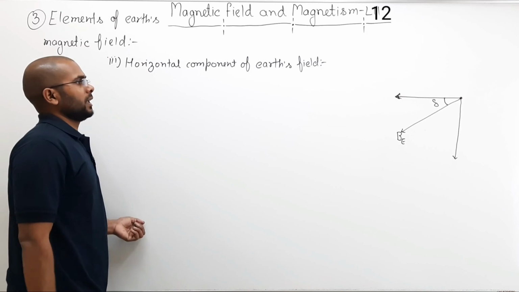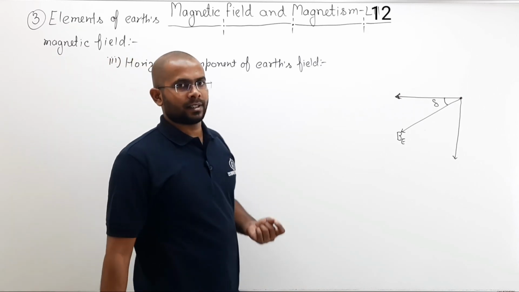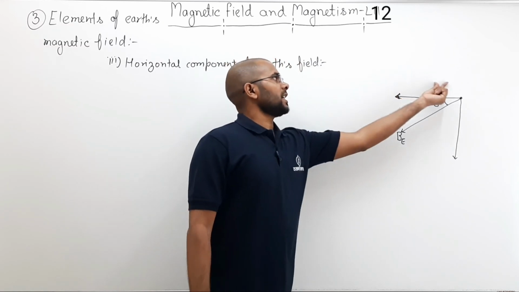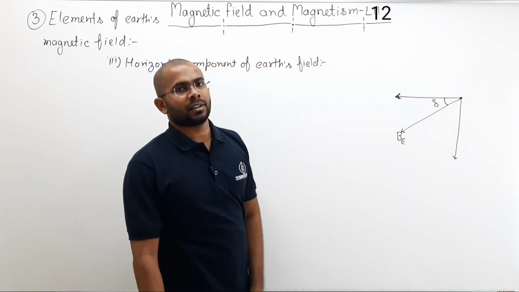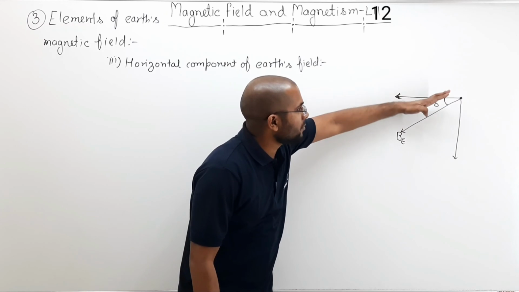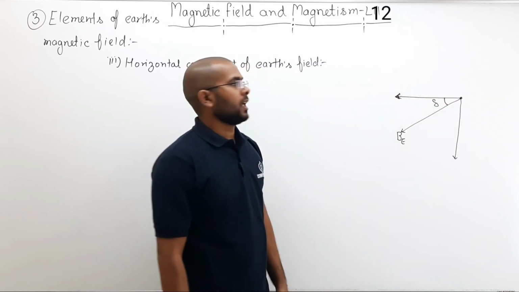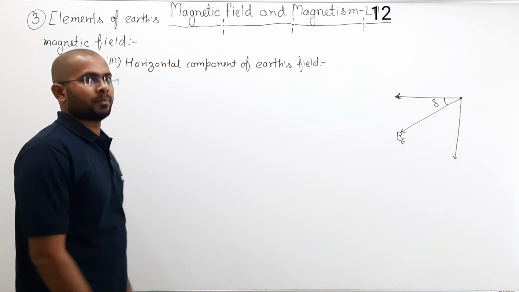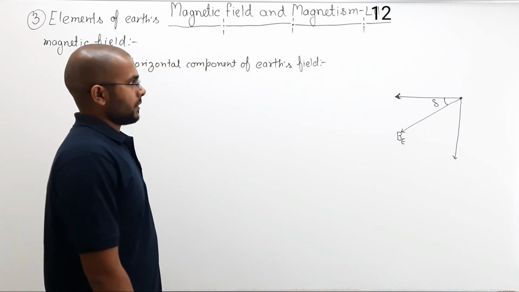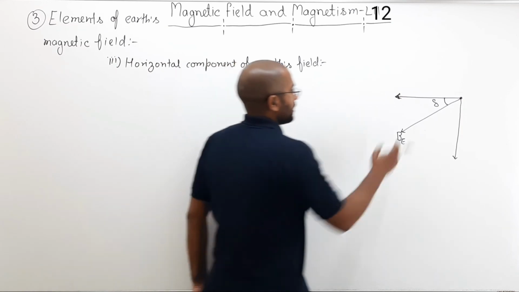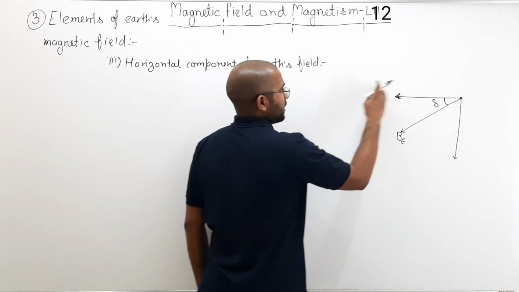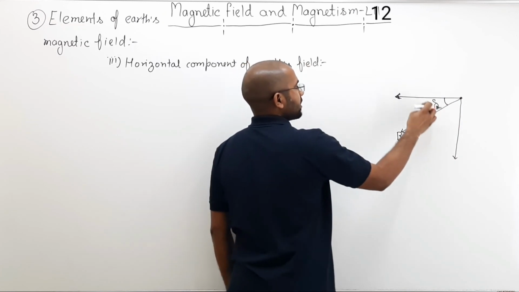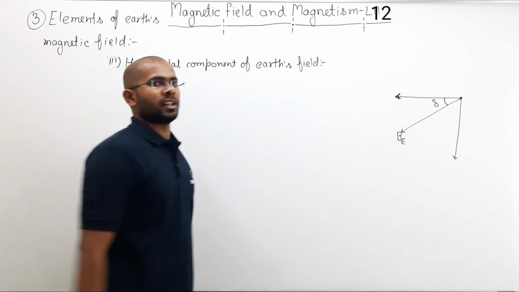If you remember, we have already discussed that Earth's magnetic field is not exactly in the horizontal direction. It makes some angle with the horizontal, and this angle is called the dip angle or just the dip or inclination. So here there is a horizontal direction and a vertical direction, and this is your field, and this is the dip angle or just the inclination.